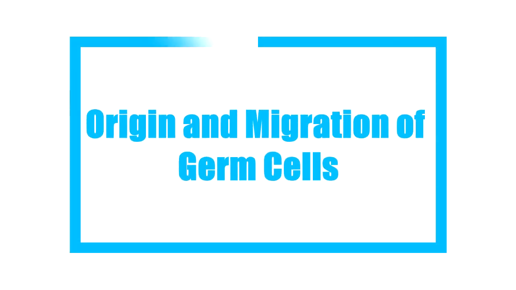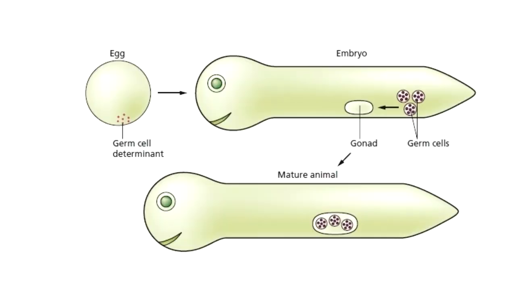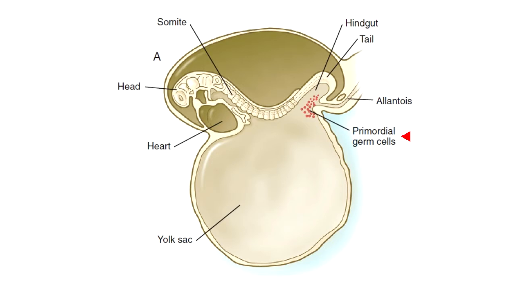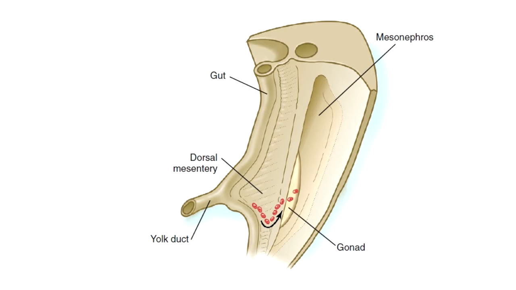So, first phase, that is origin and migration of germ cells. Primordial germ cells or PGC, these are the earliest precursors of gametes, arise outside the gonads and migrate into the gonads during early embryonic development. Human primordial germ cells are recognizable at 24 days after fertilization in the endodermal layer of the yolk sac by their large size and high content of the enzyme alkaline phosphatase. Germ cells exit from the yolk sac into the hindgut epithelium and then migrate through the dorsal mesentery until they reach the primordia of the gonads.